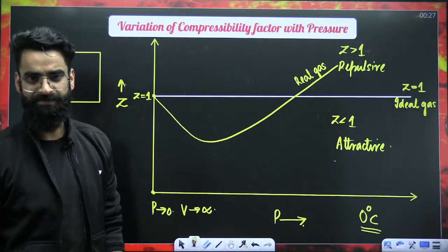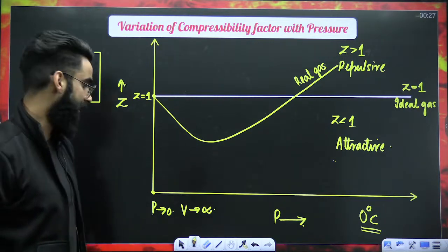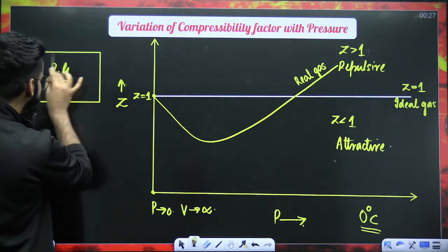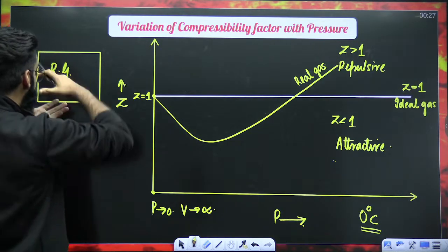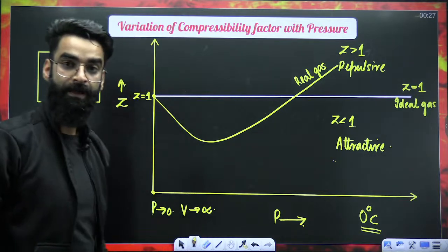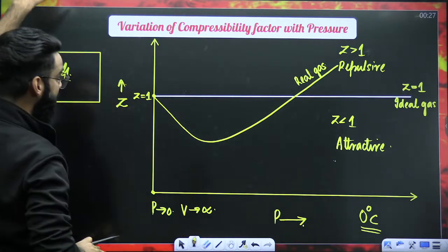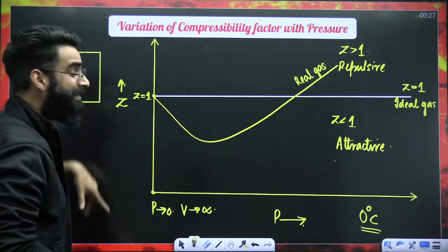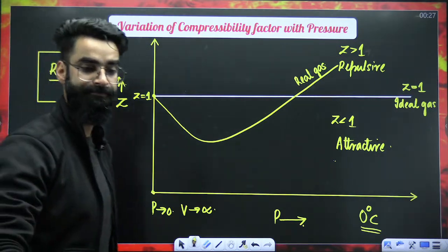If pressure is 0, volume becomes infinite. Since I'm keeping the pressure of this gas very low, its volume would have increased and become infinite. That means the volume of the container in which the gas is present is infinite.